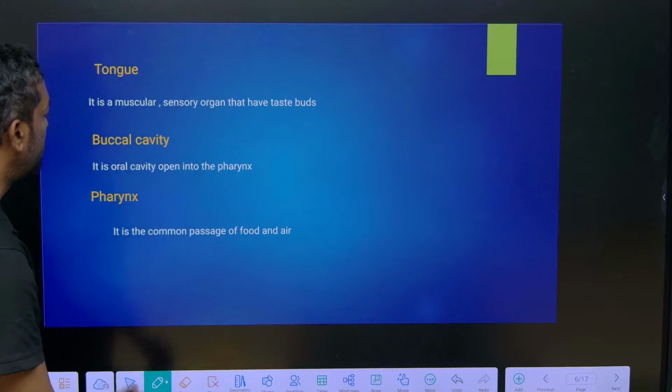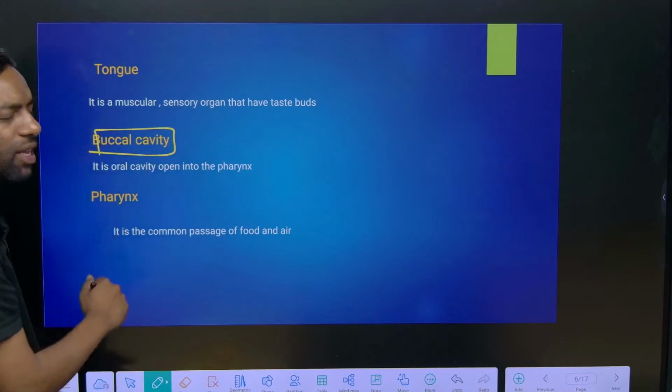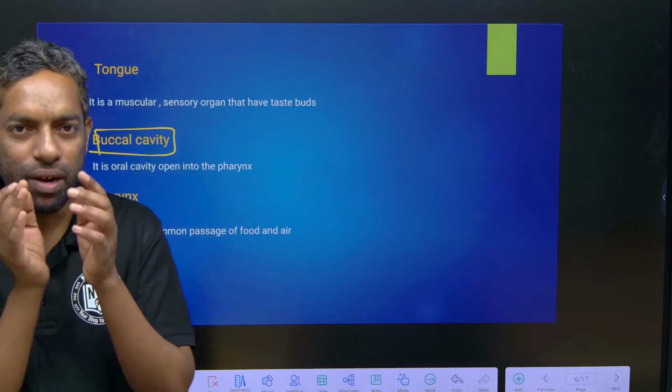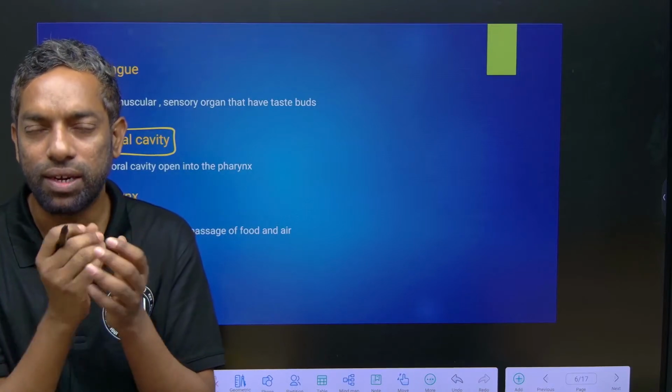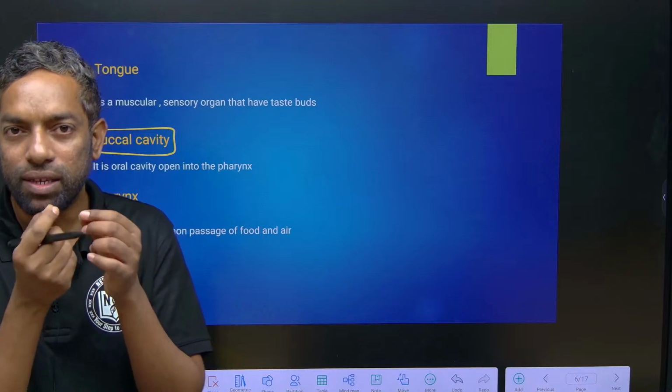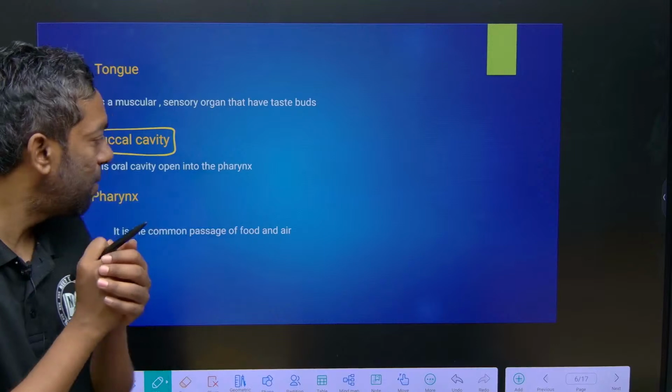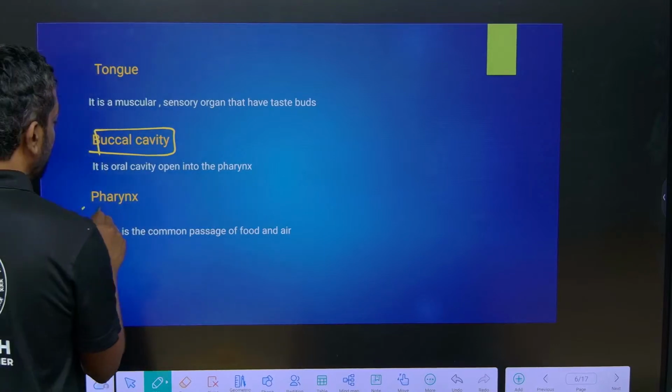There is no syllabus. Buccal cavity is nothing but the oral cavity, which has the hard palate and soft palate within the mouth. This is where the tongue is attached, and where the teeth are located in sockets.